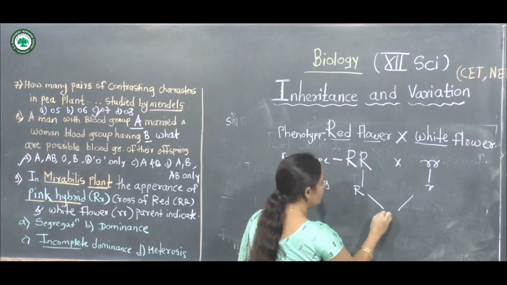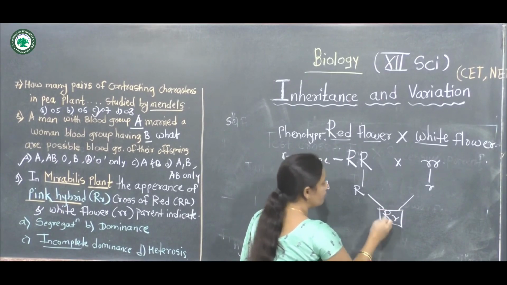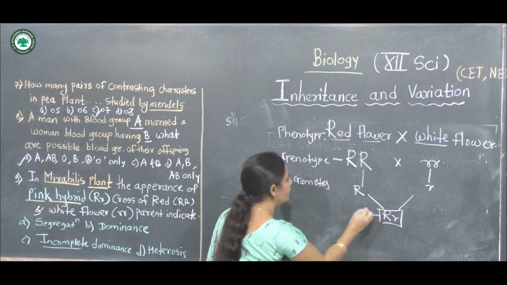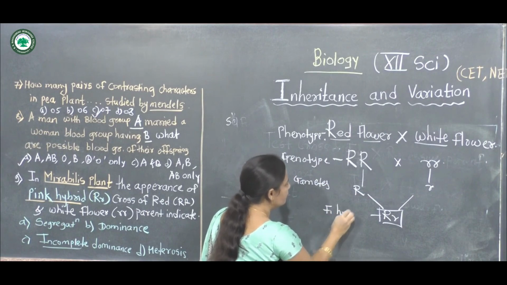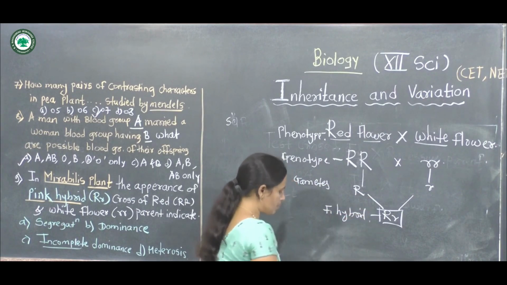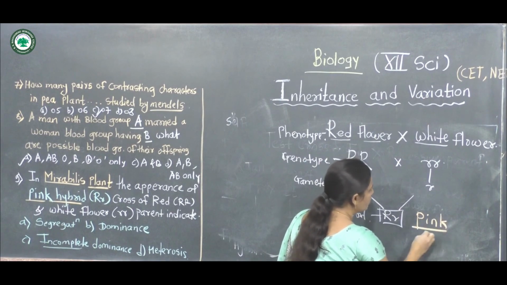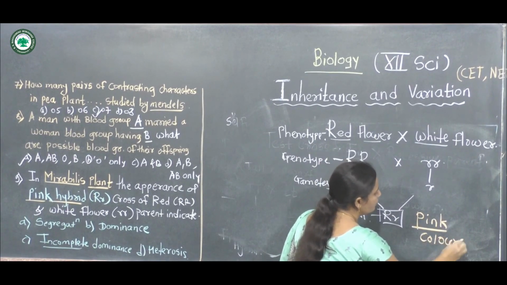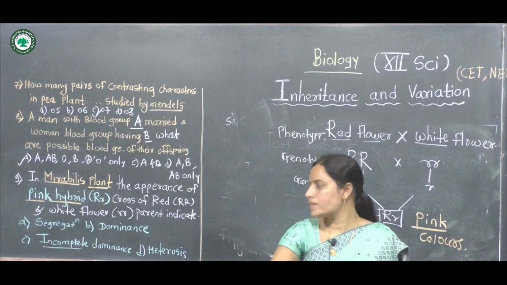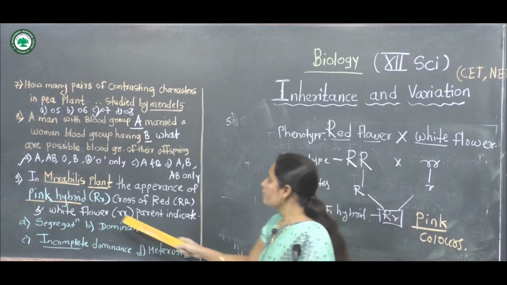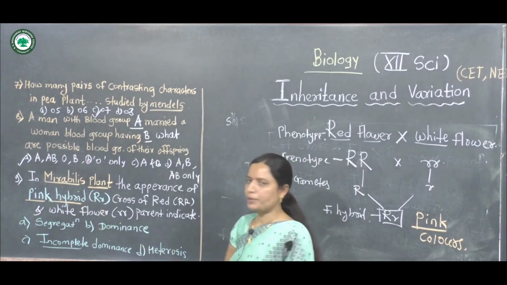The F1 hybrid is capital R small r, and this F1 hybrid produces pink color flowers, so a pink hybrid is obtained.